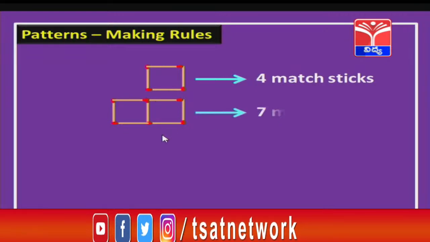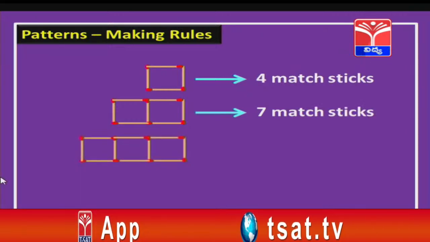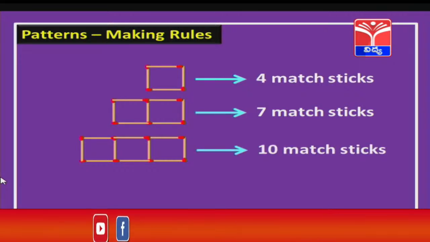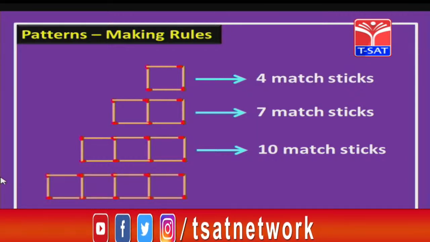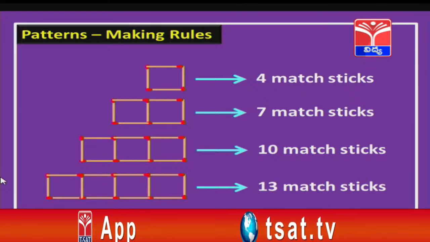So, you need 7 matchsticks. Similarly, if I have 3 squares arranged in this manner, how many matchsticks are required? You are right, 10 matchsticks. Finally, let us take another pattern, with 4 squares. How many matchsticks, children? You are right once again, 13 matchsticks are required.